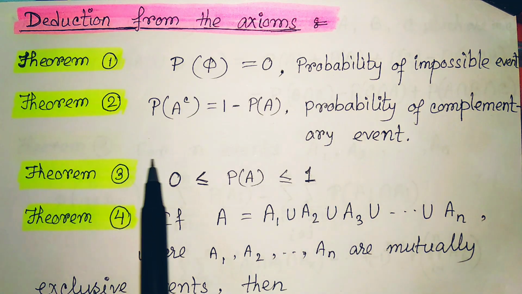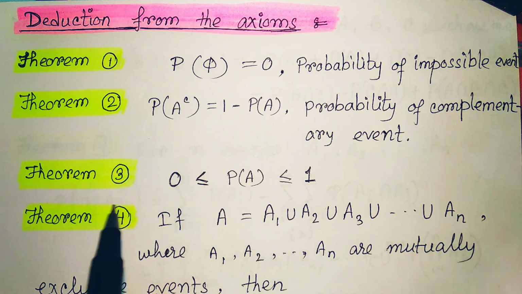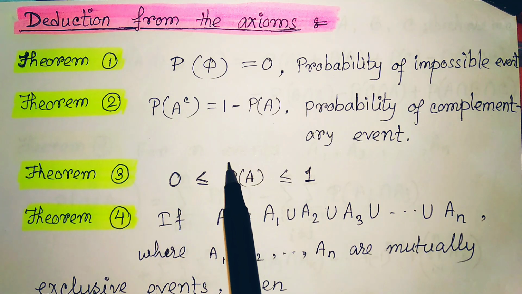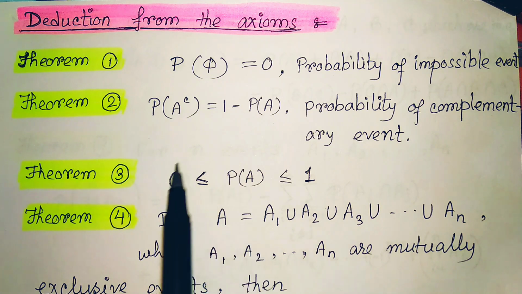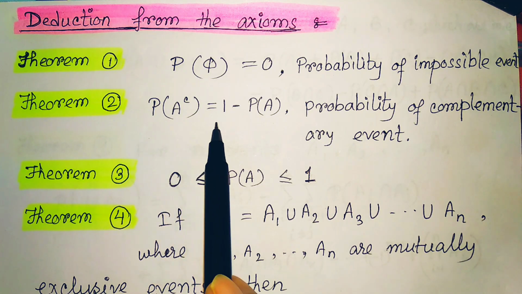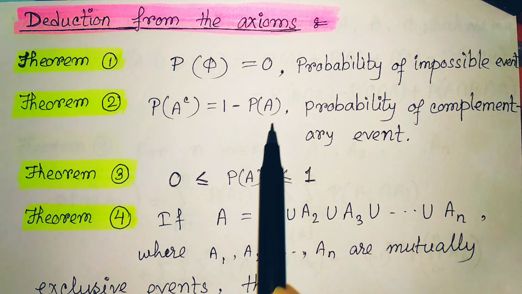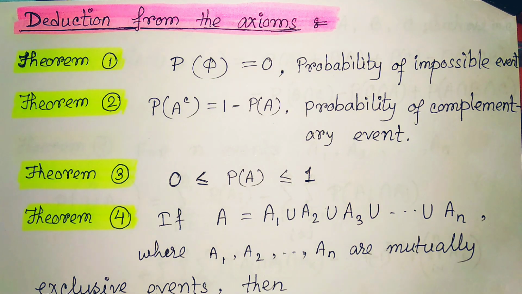The next theorem is the probability of the complementary event. If an event space is given and we want to find the probability of the complement of any given set, then its probability is 1 minus the probability of the event set. So this one we can explain with an example.